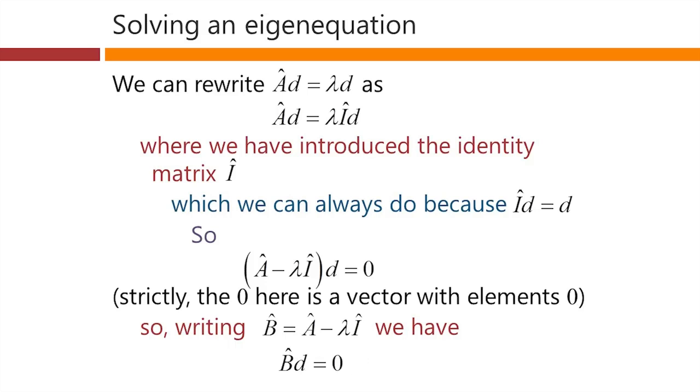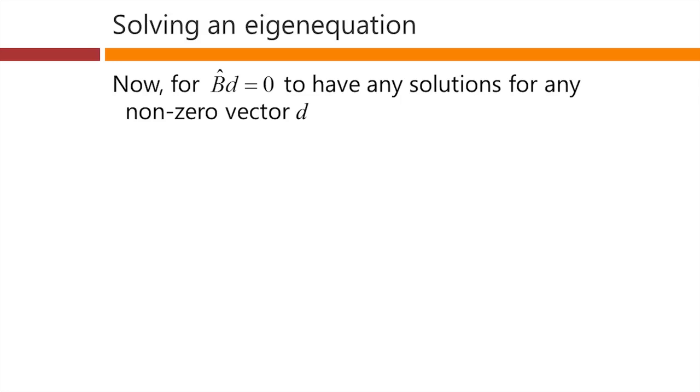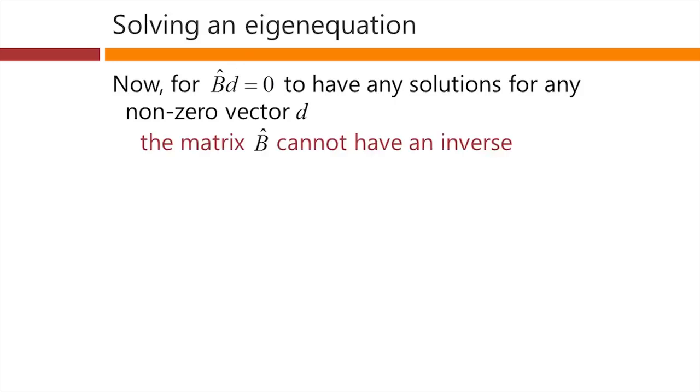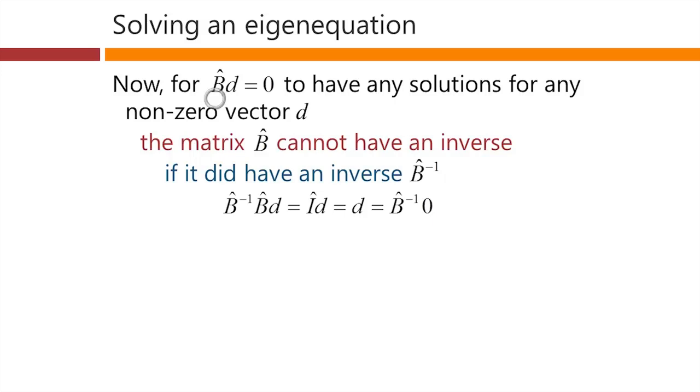Now, why did we do that? Well, we know something about this. If some matrix B times a vector is to give us a 0 vector as a result, and the vector D itself is not going to be a 0 vector, that would be trivial, that means this matrix B cannot have an inverse. If it did have an inverse, which we could write as B to the minus 1, then we could multiply both sides of this equation. B to the minus 1 times B is, of course, just I, on the presumption that this inverse exists.